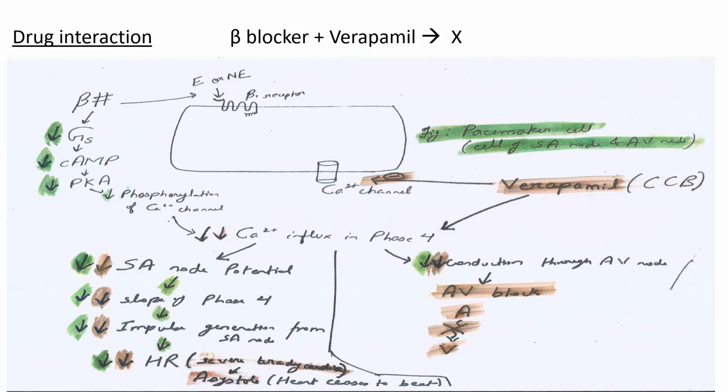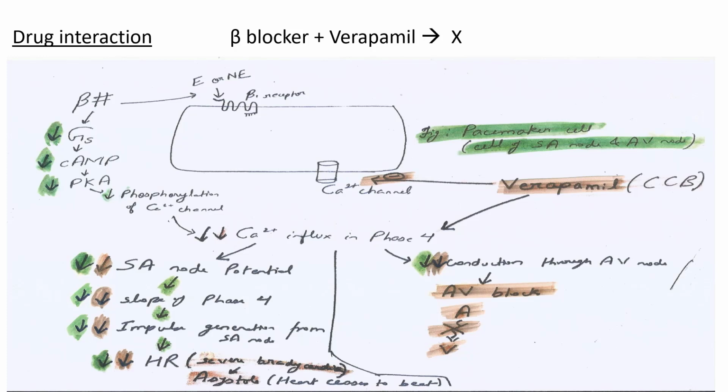Now because of this added effect, one because of beta blocker and the other because of verapamil, calcium influx in phase 4 will decrease too much. And this too much decrease in calcium influx in phase 4 will decrease SA node potential to a larger extent. That causes the slope of phase 4 to decrease, and impulse generation from the SA node will decrease too much. That results in too much decrease of heart rate, known as severe bradycardia, and sometimes asystole, which means the heart ceases to beat.